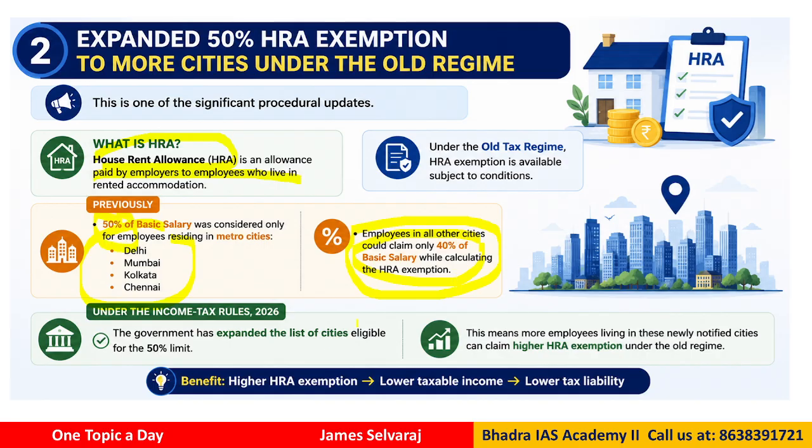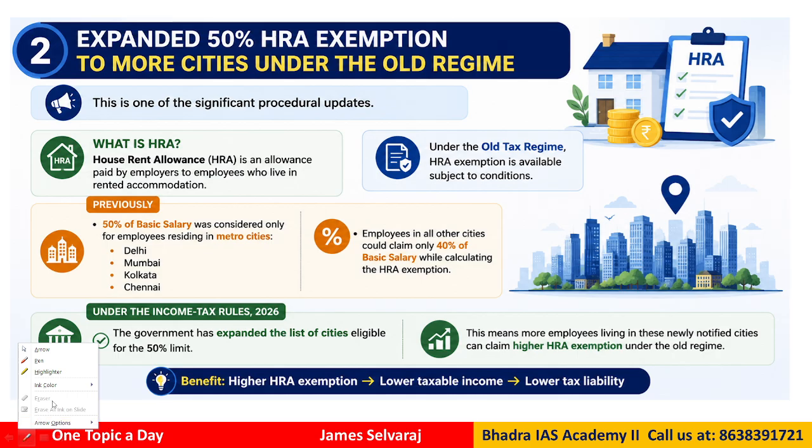Now, what did the government do? The government has now expanded the list of eligible cities for the 50% limit. That means now not only Delhi, Mumbai, Kolkata, Chennai, but other cities will also get this benefit. They will be able to deduct about 50% of their HRA from income tax liability. What does it mean? It means more employees living in the newly notified cities can claim a higher HRA exemption. Okay, so that is the advantage of the new Income Tax Act of 2025.